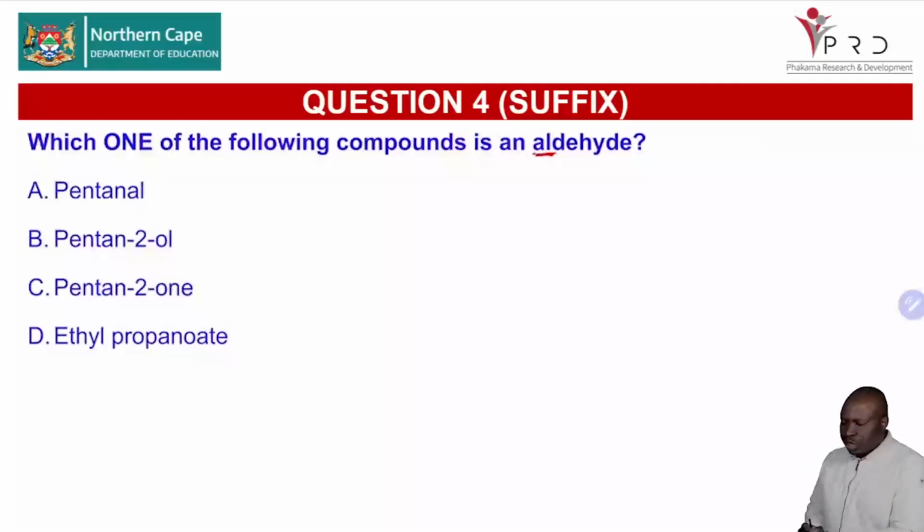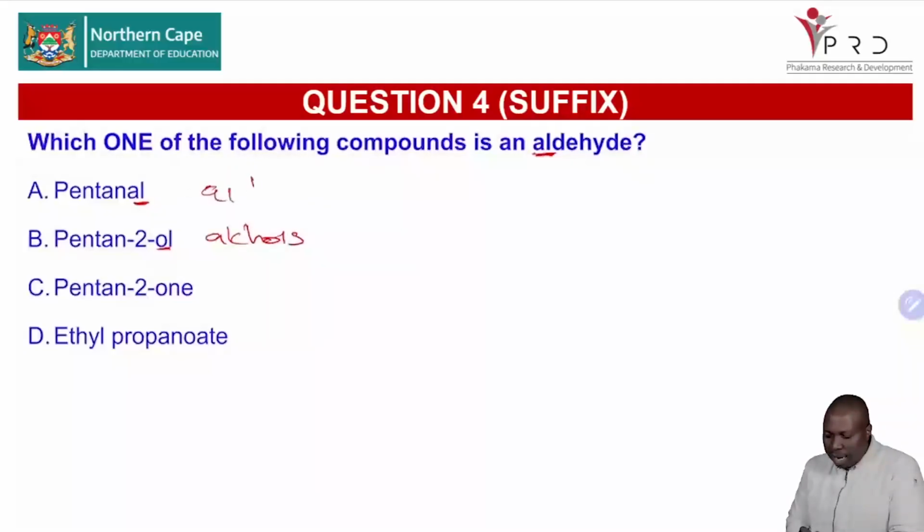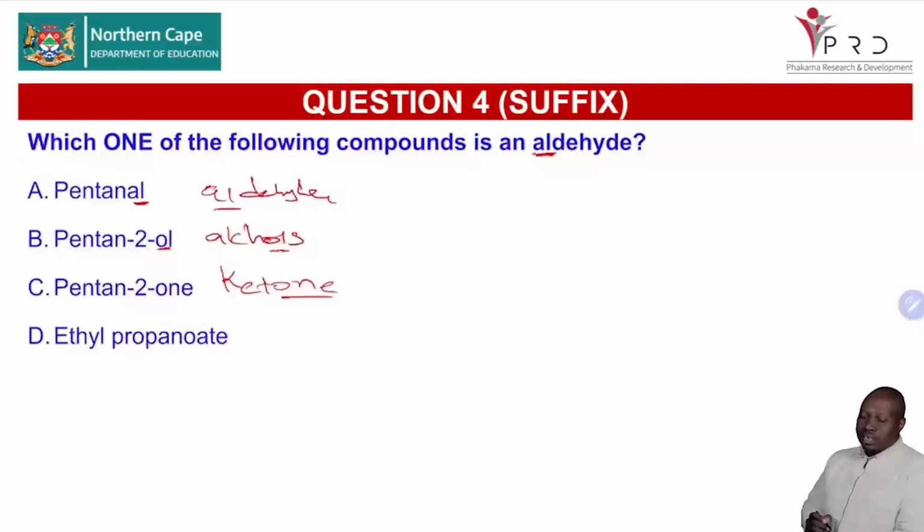So you are able to see that pentanal must be the aldehyde, because the suffix tells us how the name ends. Pentanol: OL is for alcohols, AL for aldehydes, and then pentanone, ONE, for ketones. So you see the suffix, we're getting it from the homologous series.